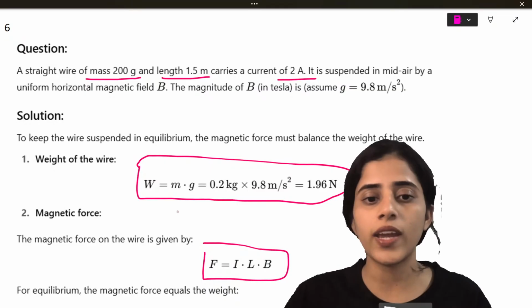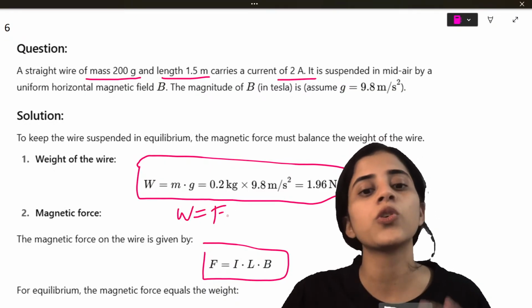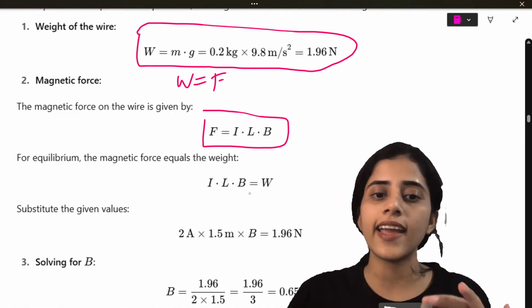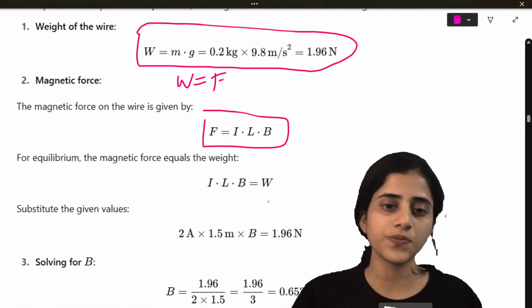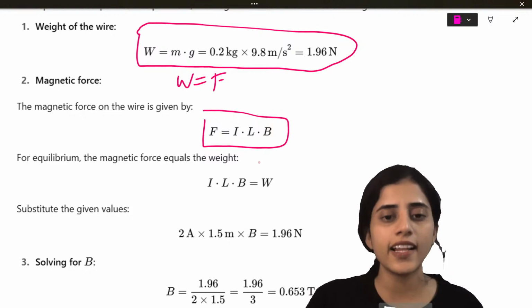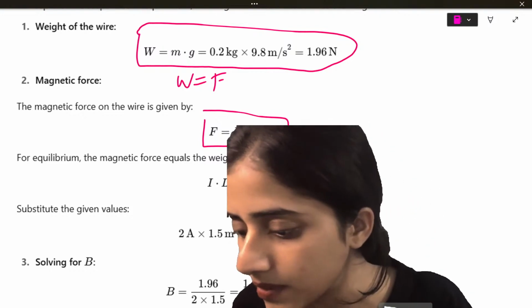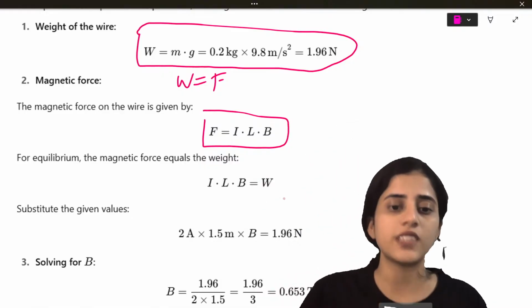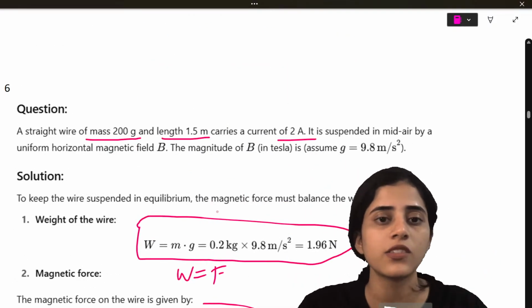Alright. Now weight is going to be equal to force. Now I will rearrange this formula. ILB is going to be equal to W. Right? F, which is ILB, is going to be W. So what is current? Look at the question.